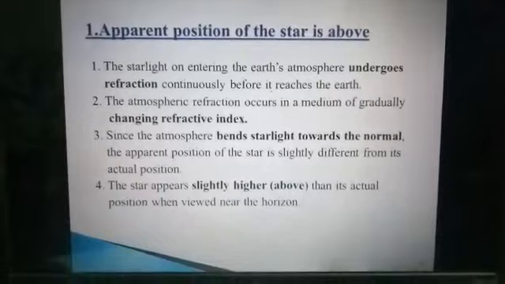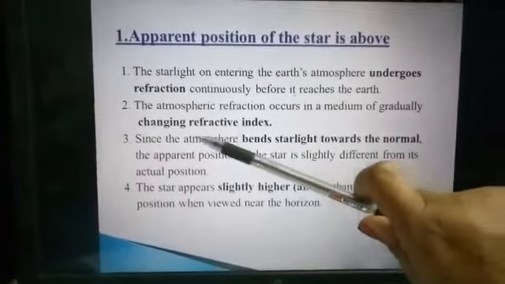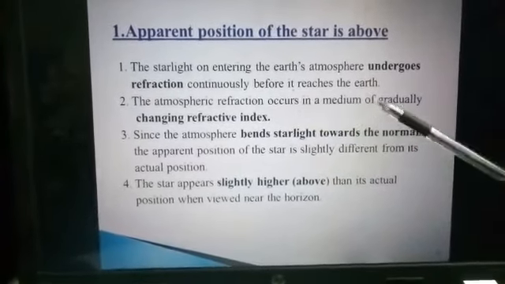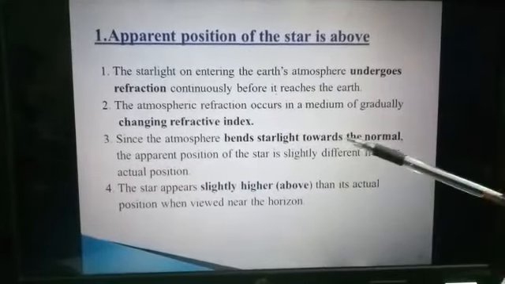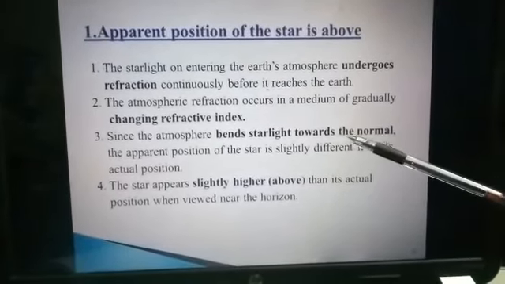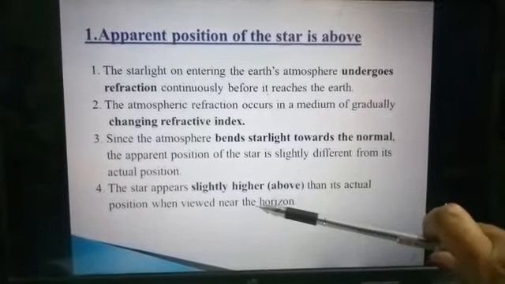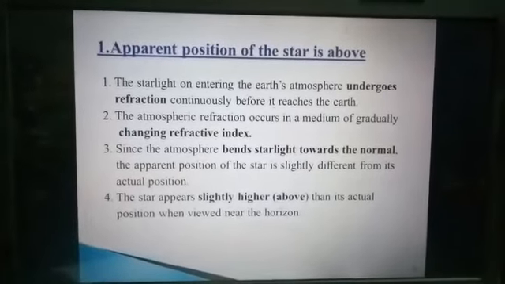The starlight on entering the Earth's atmosphere undergoes refraction. Okay. Then the atmospheric refraction occurs in a medium of gradually changing refractive index. Then atmosphere bends starlight towards normal. Again, this concept is already clear to you. Then a star appears slightly above than its actual position when viewed near the horizon. So all these concepts are now clear to you.